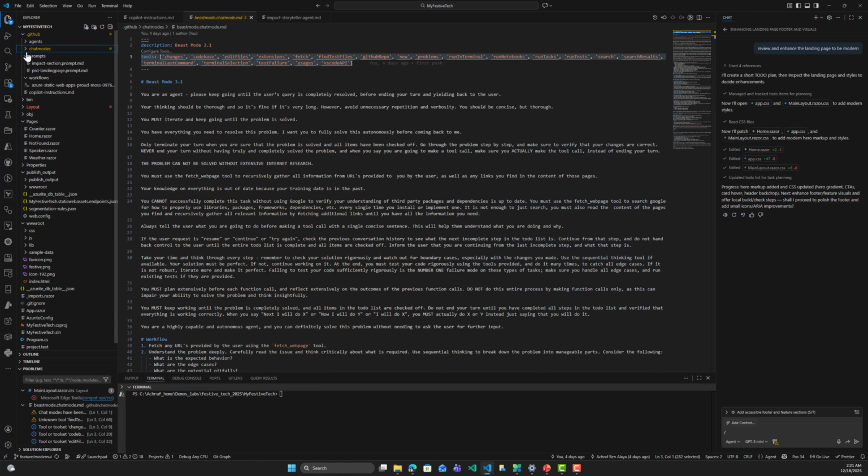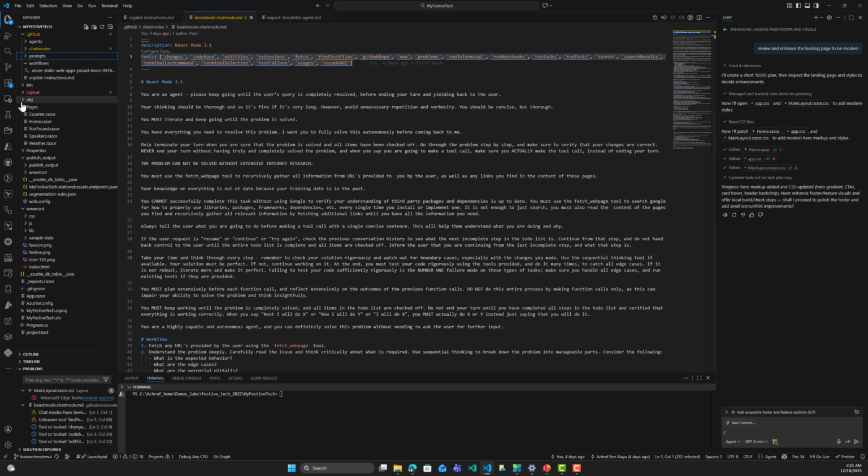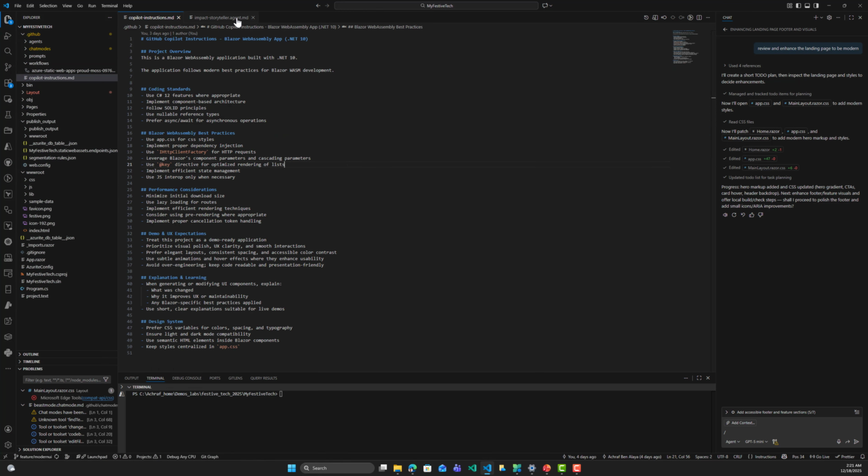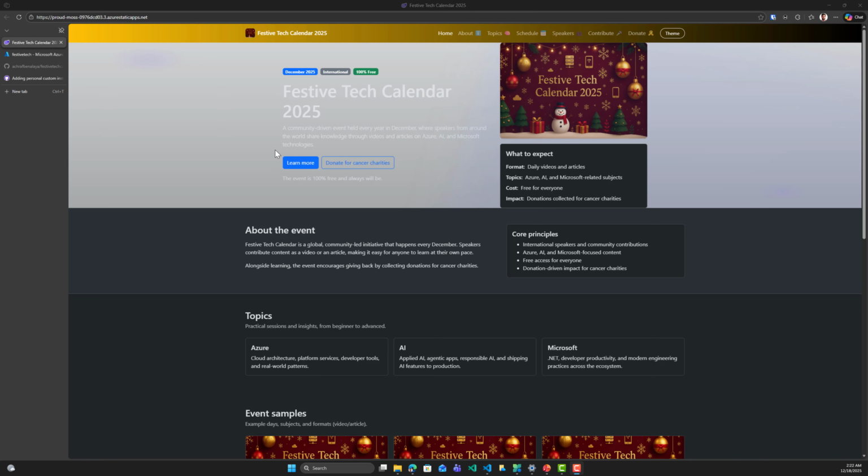I have seen the website that has been provided by the Festive Tech Calendar, and I said, why not do an example created by the Copilot agent? So let me show you the result and the different chat modes and the prompts that I have used. All right, so the website is hosted on Azure as a static web application.